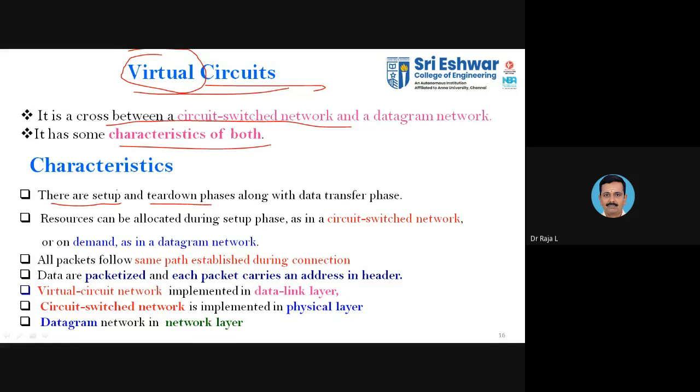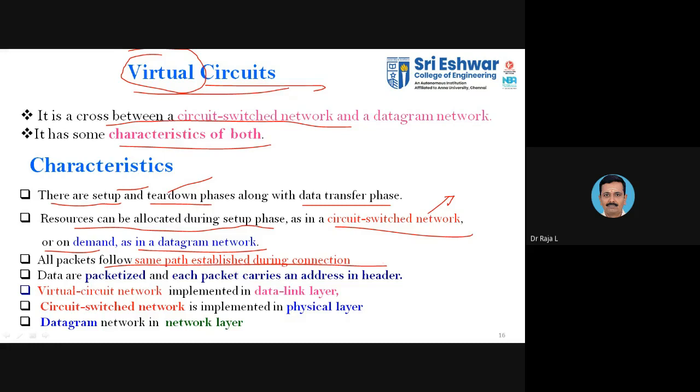That's why we have the setup phase and the teardown phase along with the data transfer phase. The resources can be allocated during the setup phase as in circuit switching. As in circuit switching, here you have the resources pre-allocated, or on demand as in the datagram approach. Since it inherits both circuit switching and packet switching, you can go with pre-allocation or on demand. So both cases are possible. All the packets follow the same path established during the connection. As in circuit switching, we have a dedicated path available here.